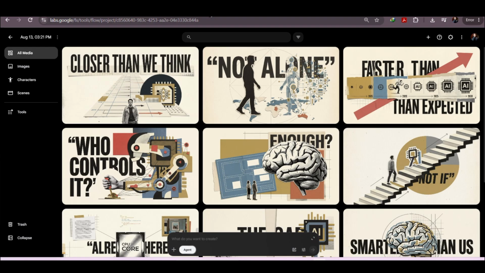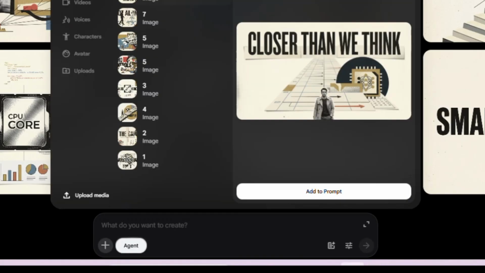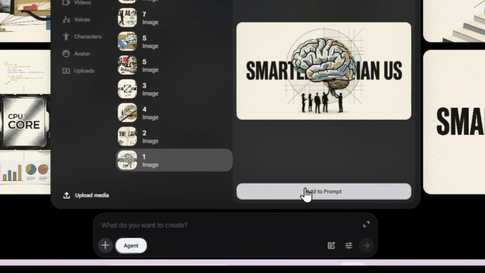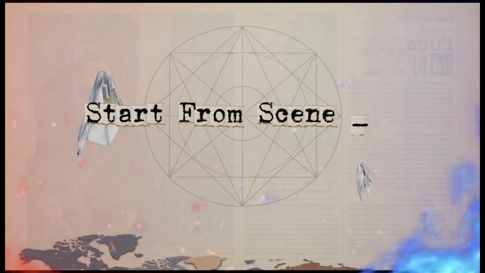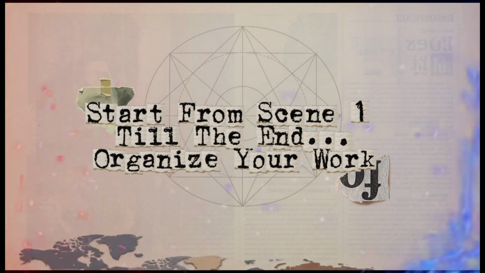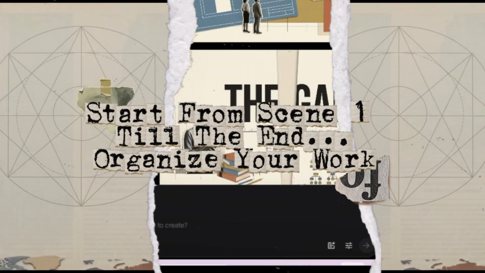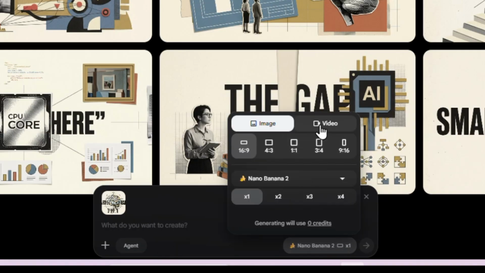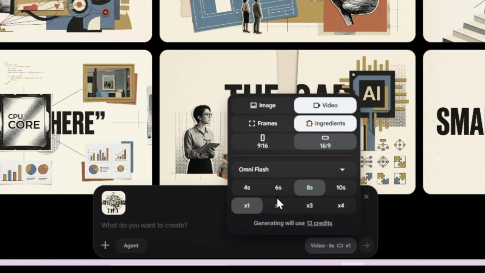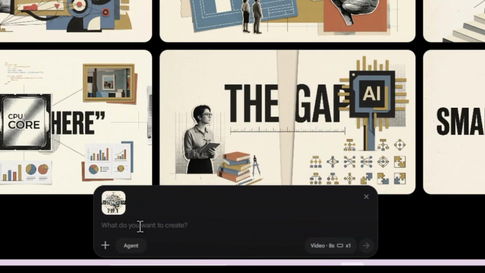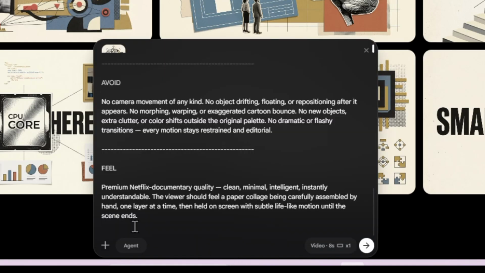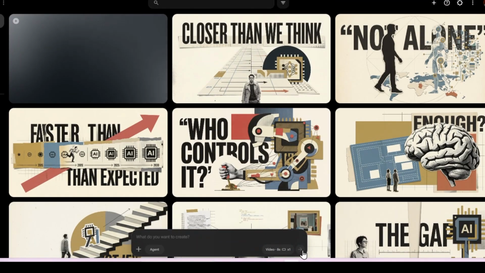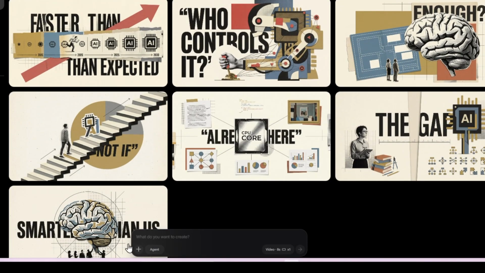In that same Google Flow, you're going to click the plus button and select one of your finished images. Start from scene 1 till the very last scene to organize your steps. Then you're going to switch generation mode from image to video. Select VEO3 fast. Select your aspect ratio. Now you're going to paste the animation prompt, copy it from my prompt document, and hit generate. You're going to do this for every single scene image that you've created in step 3.